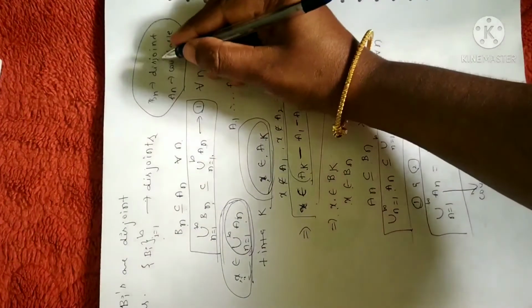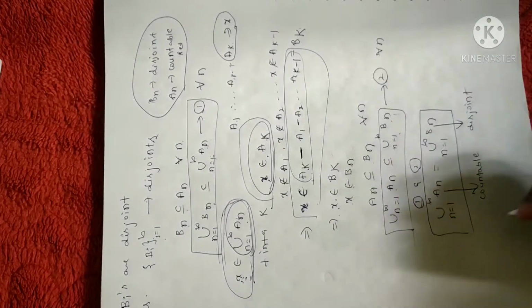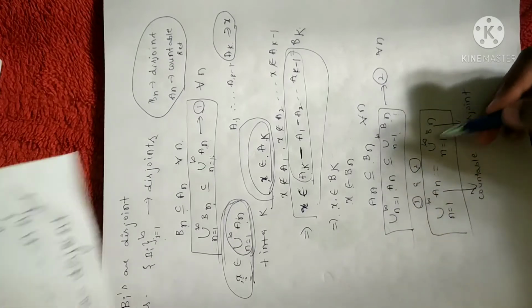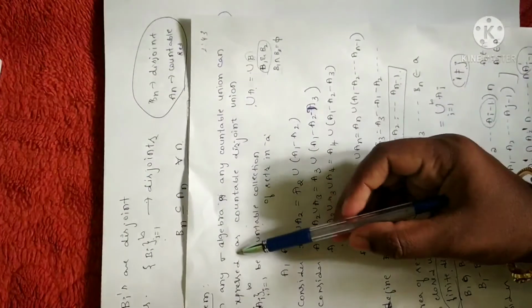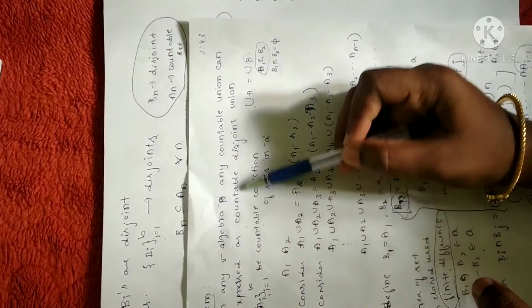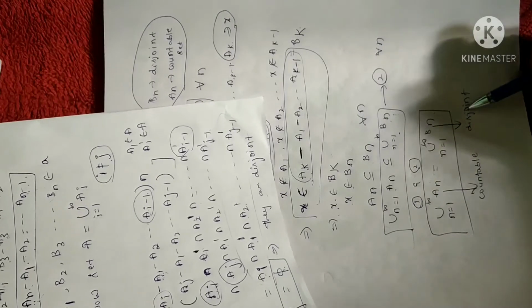Bn, I have written here, is a disjoint set. So what we have proved is that the union of countable sets is equal to the union of disjoint sets. Look at the statement. That is what we have to prove: a countable union can be expressed as a countable disjoint union. That is what the proof is.